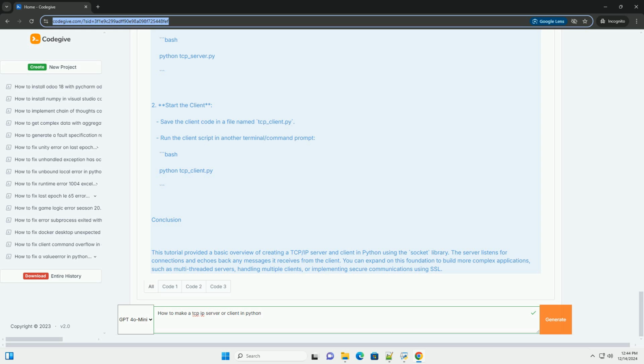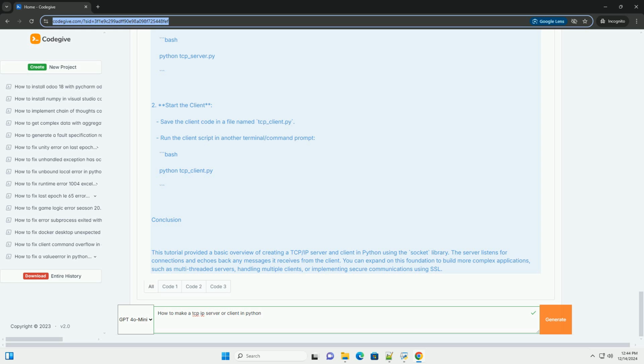Bind the socket to the address and port. server_socket.bind, host, port. Enable the server to accept connections. server_socket.listen. print, f server listening on host : port.